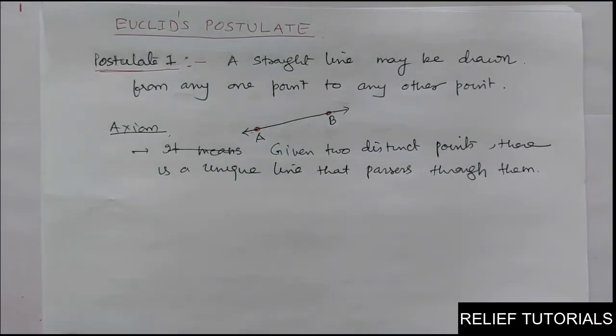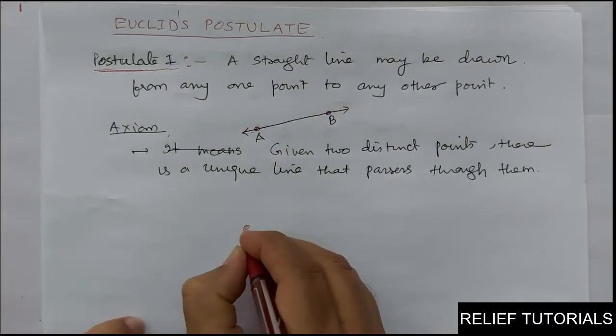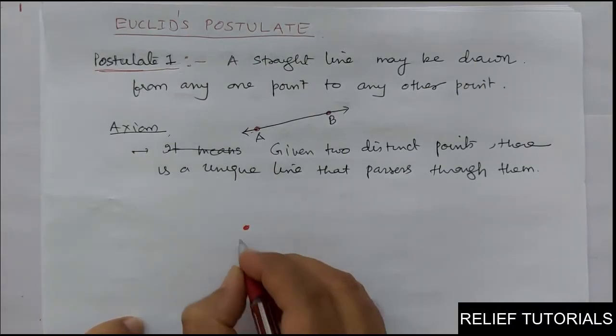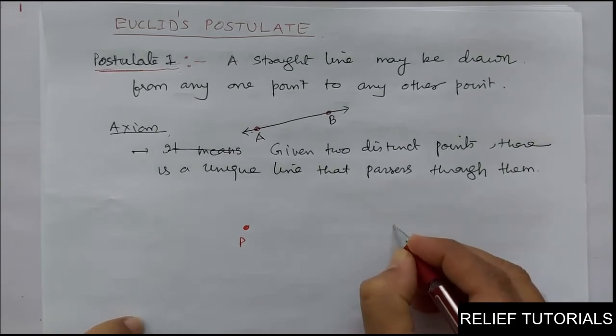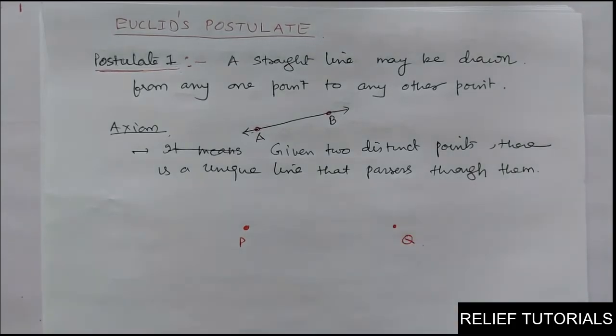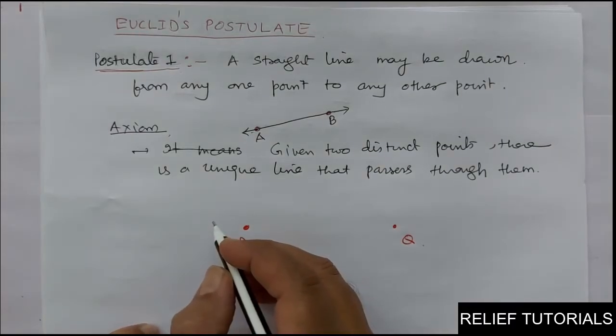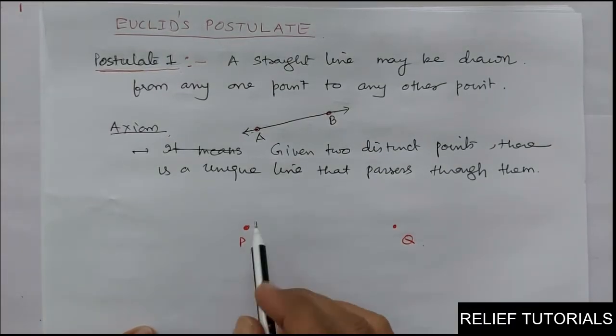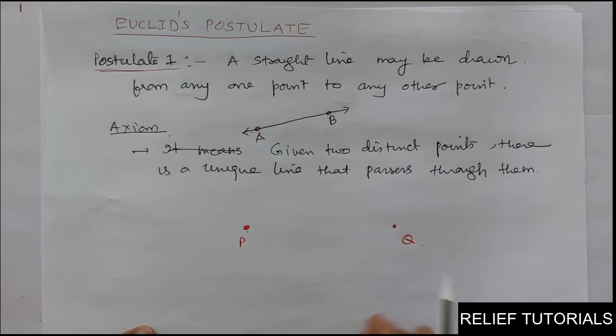Suppose I take one point P. This point I have taken is P. I will take another point here, Q. So we know that now see here, there are two distinct points P and Q. So we have to prove that there is a unique line passing through P and Q.